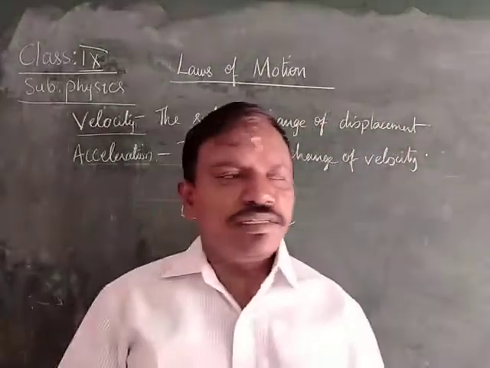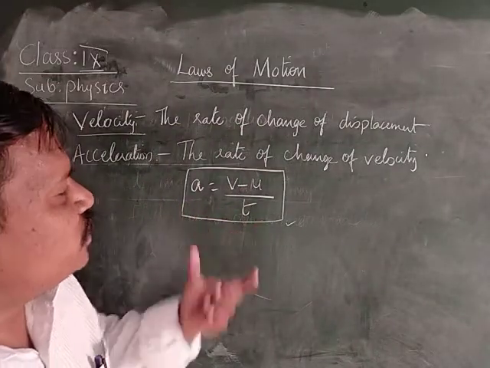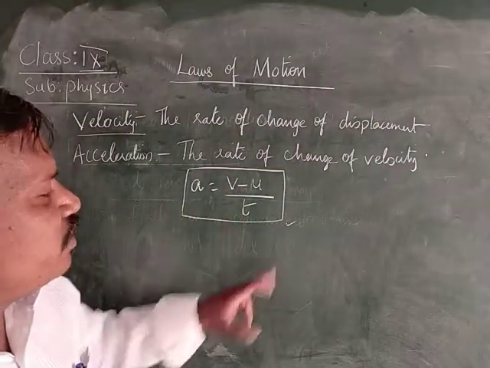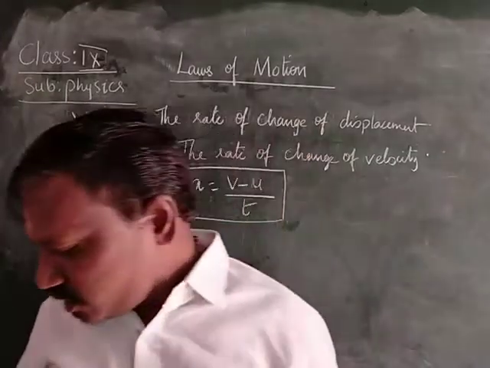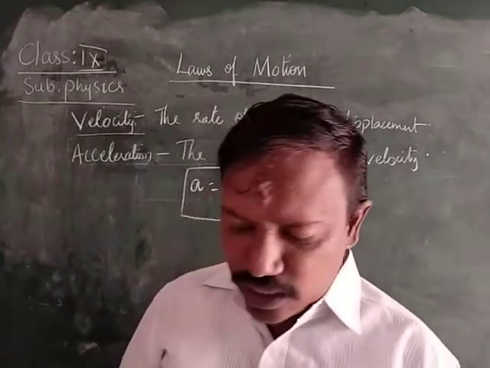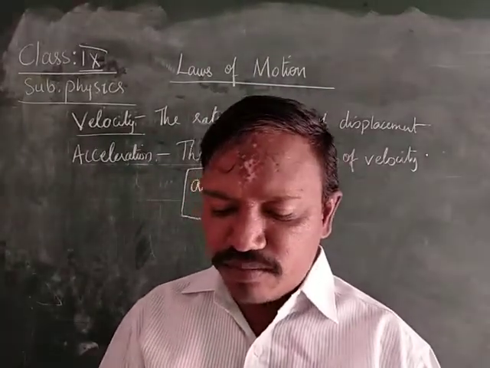Children, we can see acceleration is the rate of change of velocity. a equals (v minus u) by t, that is the acceleration. Here we discussed the concepts of velocity and acceleration in the chapter motion.